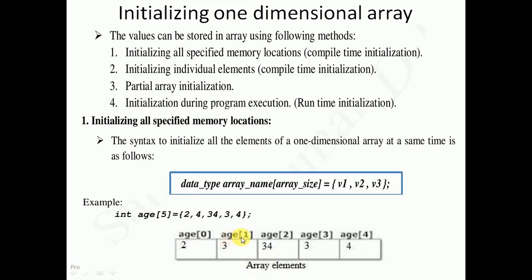So it will be stored at location age of 1. The next element, 34, where will it be stored? It will be the third element of the array. It will be stored at index 2. It is indicated as age of 2.